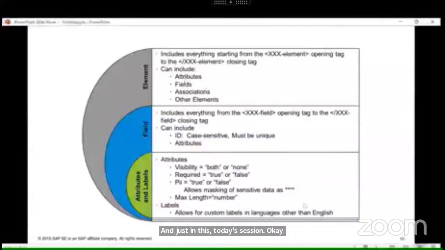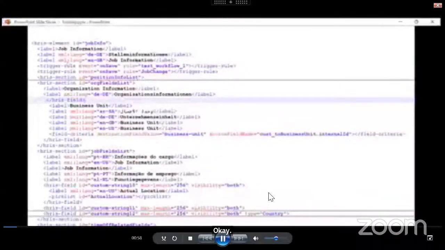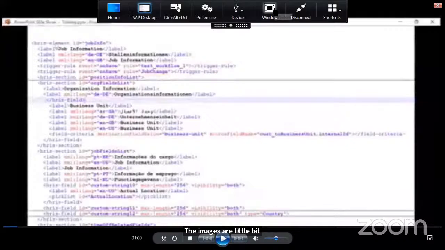Okay, so I just show you this particular screenshot. The images are a little bit blurry, so you will not be able to clearly see what it is, but don't worry. Once you get all these videos and everything, you will be able to understand. Just understand what they're saying, then we'll go through it once again, okay.